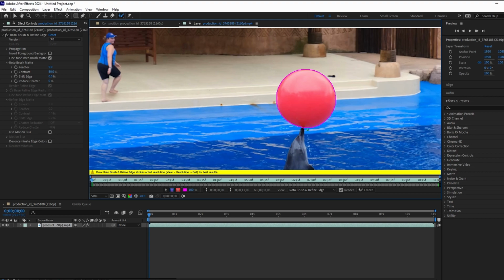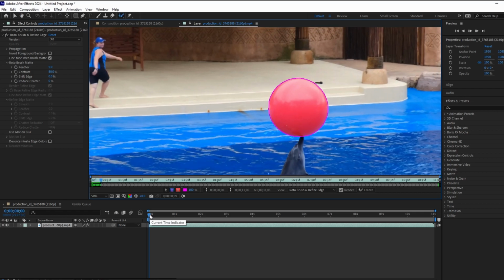Now extend the gray bar below the video to match duration of green bar. Full video length. Press play to let After Effects analyze the footage and create mask.